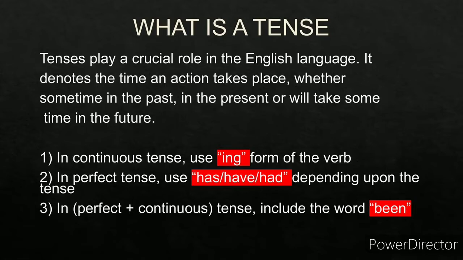Whenever you see perfect tense, you have to use either has or have or had, depending upon which tense you are using. In perfect tense, always use has or have or had. And when you see the combination of perfect plus continuous tense, apart from including ing and has, have or had, include the word been. So in perfect plus continuous, you have to use either has or have or had, plus been, plus ing. These are the three important points as far as tenses are concerned.